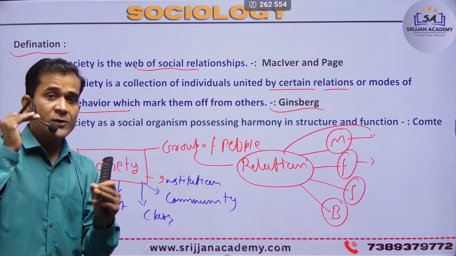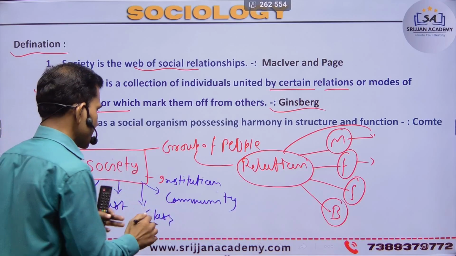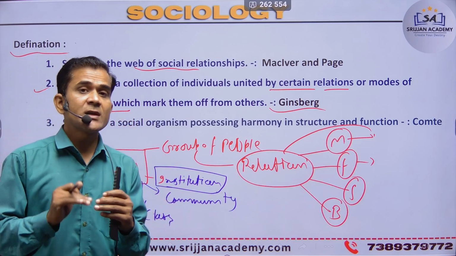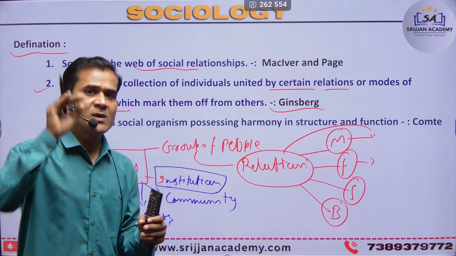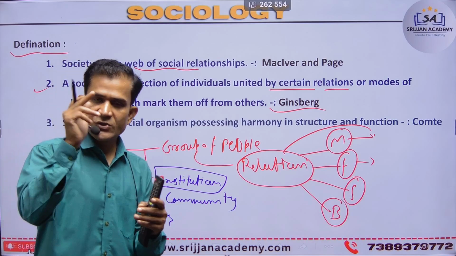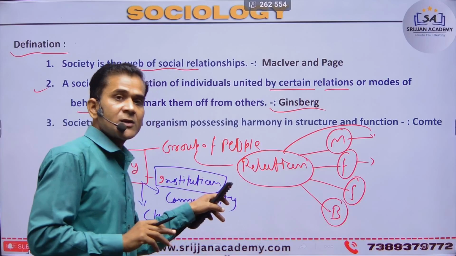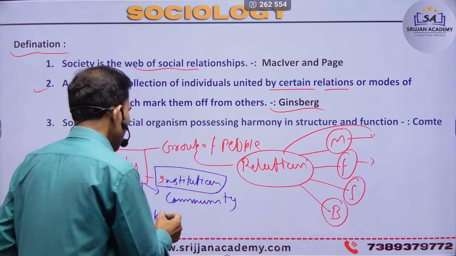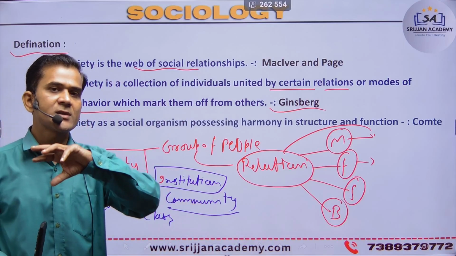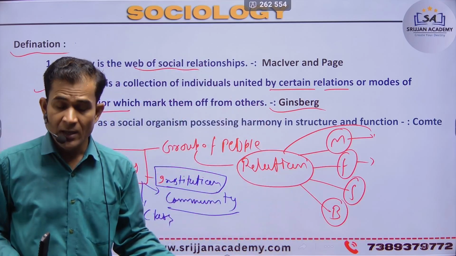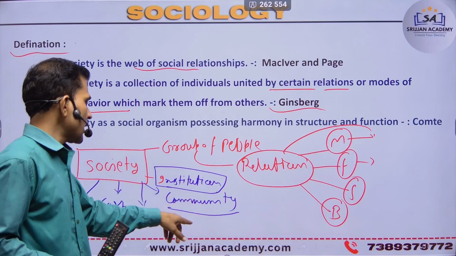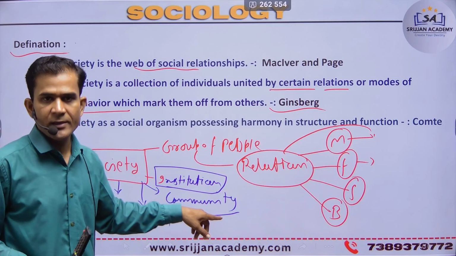But these are different relationships. In an institution, a person creates a relationship within that institution, based on status and role. That is a different nature and a different relationship. In the community, the relationship is different because it depends only on the community segment, defined within a geographical area, and people live their whole life in that community.